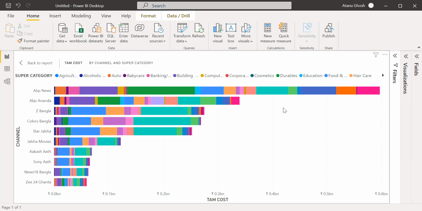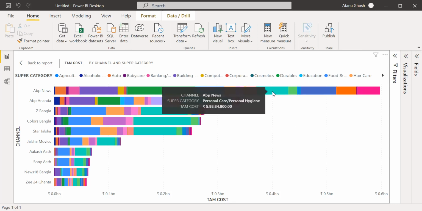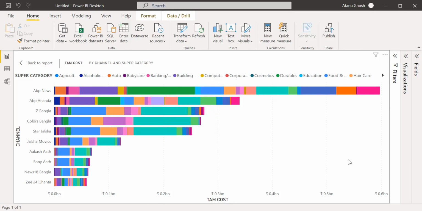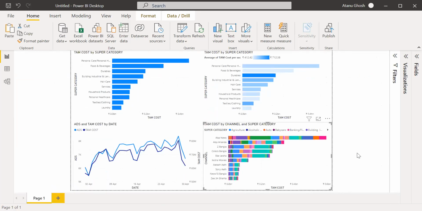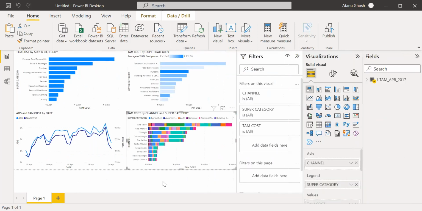This one also, this women one is targeted. That's more personal care, personal hygiene. You see, personal care, personal hygiene, the share is low in both ABP Ananda and ABP News, whereas it's much higher in Z Bangla, Colors Bangla. Same logic, yeah, news channel and general interest. Very interesting. So all these are targeted to women, whereas news is targeted to men. Okay, interesting. So let me save this as dashboard 1.